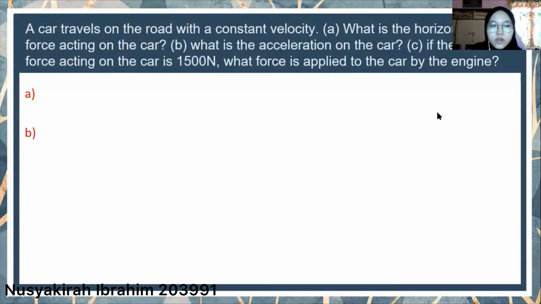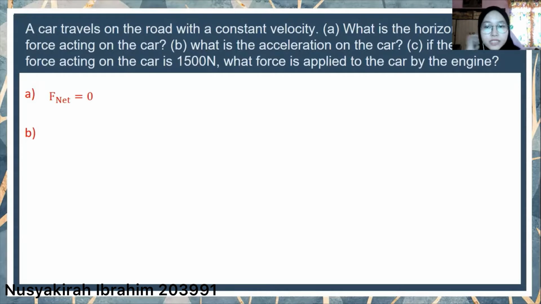A car travels on the road with a constant velocity. A, what is the horizontal net force acting on the car? So we know that the question already states the constant velocity, that means that the net force will be 0. From the previous slide, we know that the net force is equal to 0. B, what is the acceleration of the car?